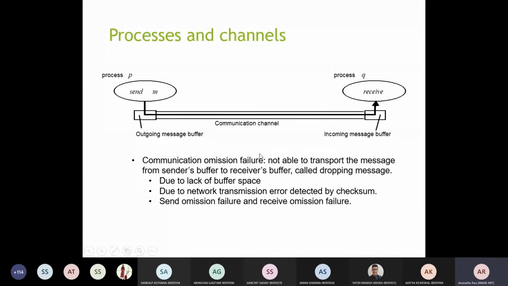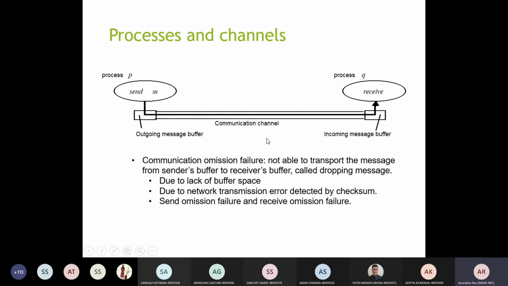So in this particular case, you will have to check out the buffer space and the network transmission error. Maybe there is some fault happening in the communication channel. If you are able to remove that, or minimize that, you will be able to get the message sent by process P in one system and received by process Q in another system. The performance will be good.